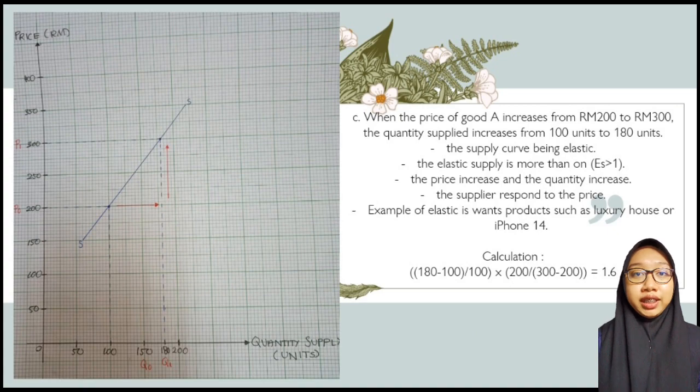For question C, the supply curve is elastic. It means the elasticity of supply is more than 1. It means the supply responds to the price. For example, wants products such as a luxury house or iPhone.